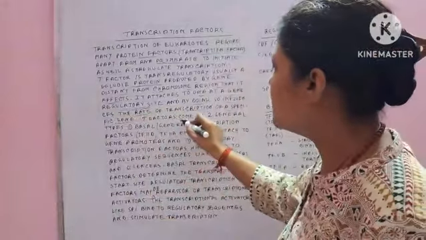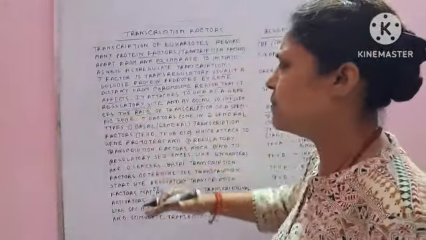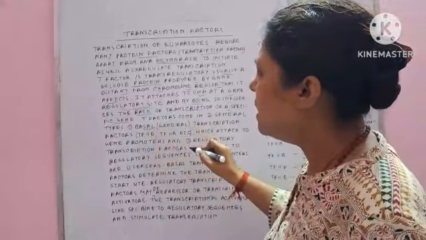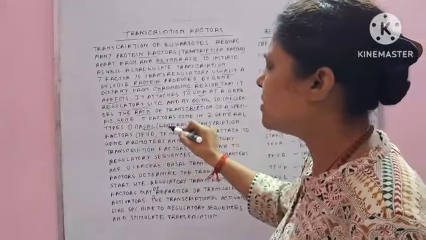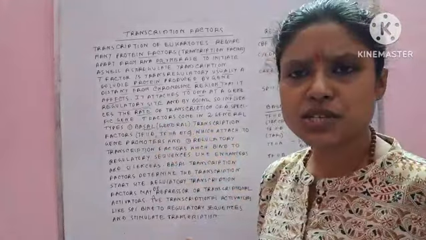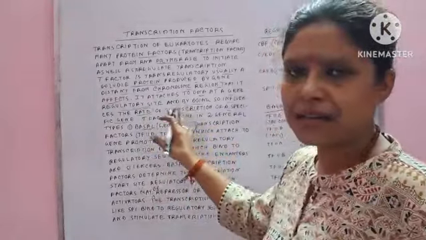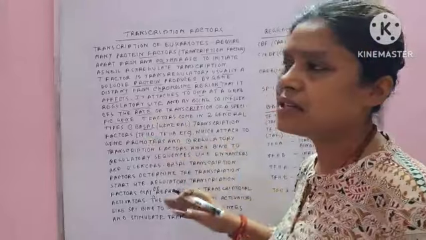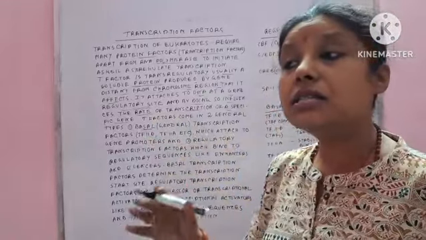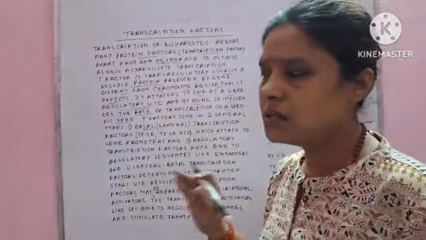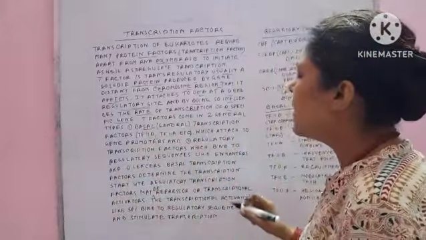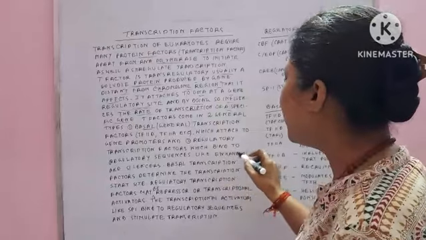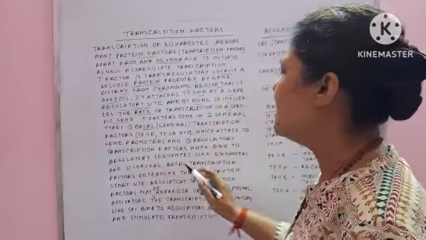Now the T factors have two types: generally basal, and the other is regulatory. Basal means general, that is, the initiation process is controlled by these factors, and the regulatory transcription factor regulates the initiation process or the transcription process. Now the regulatory sequences are like the enhancer and the silencer.